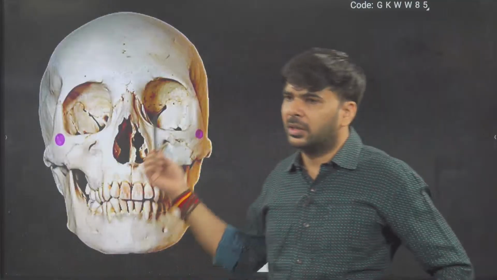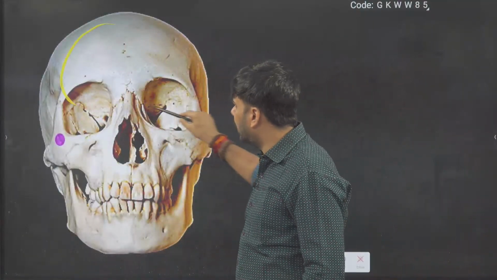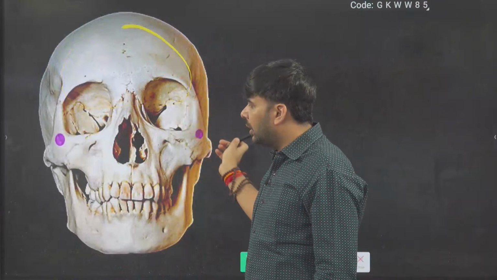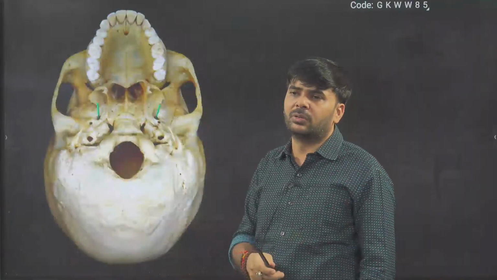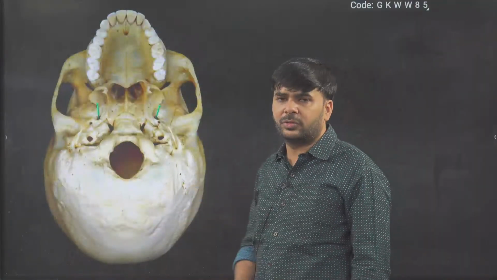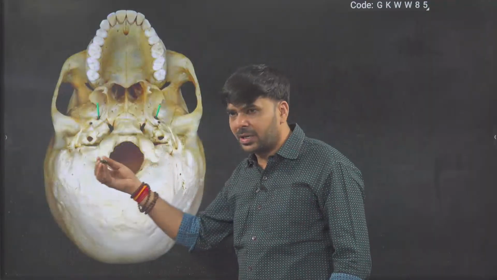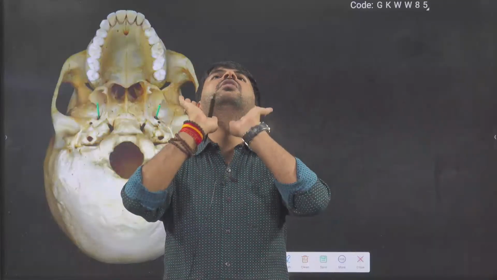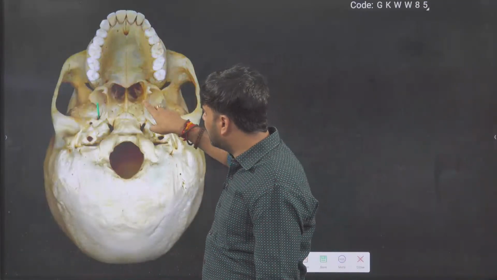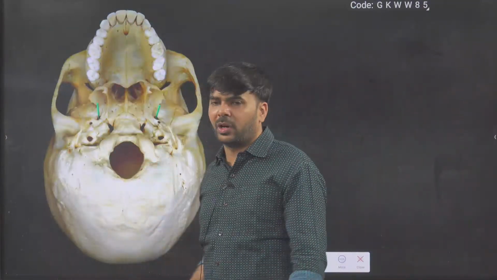So this is the skull's upper chamber. This part is called the cranium. In the cranium, your brain is present. This cranium is, in simple words, the brain box. This is the lower part of your skull. Through this opening, your spinal cord comes down. This diagram is the lower view of your skull. Here you can see the upper jaw and teeth. This is your palate. This opening is called foramen magnum.